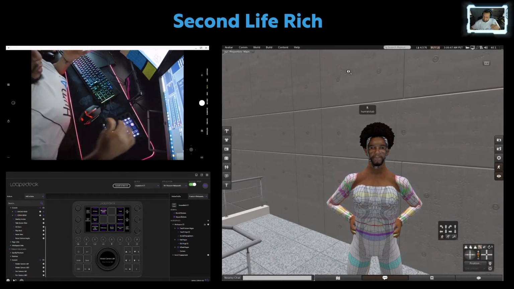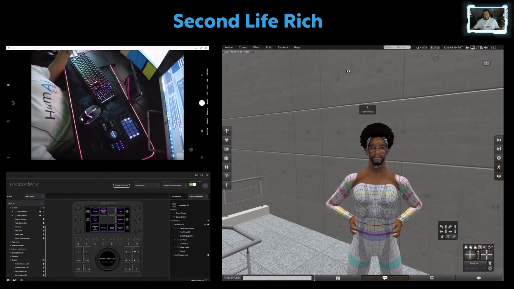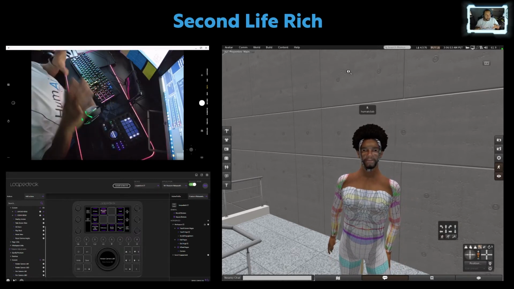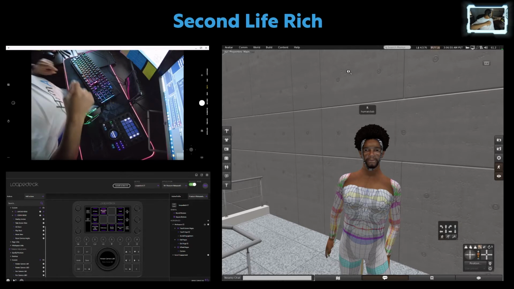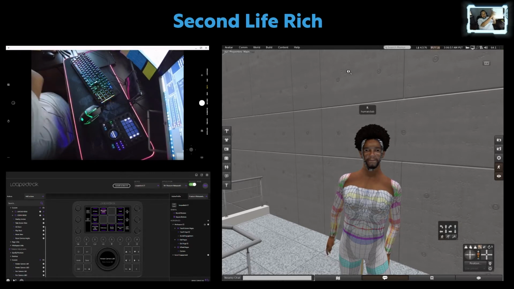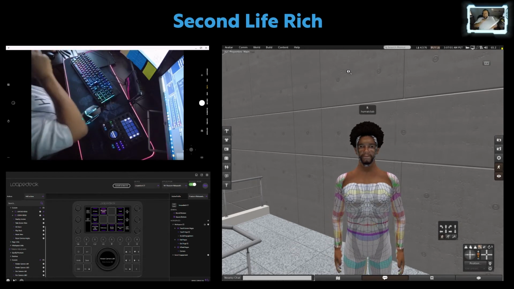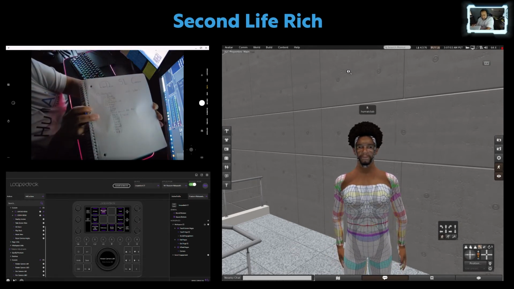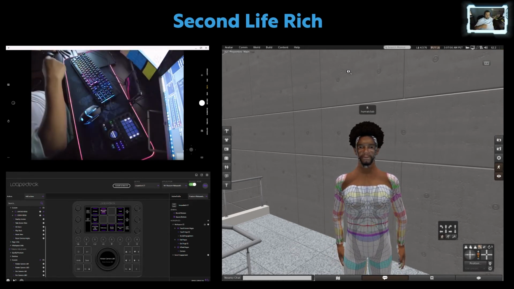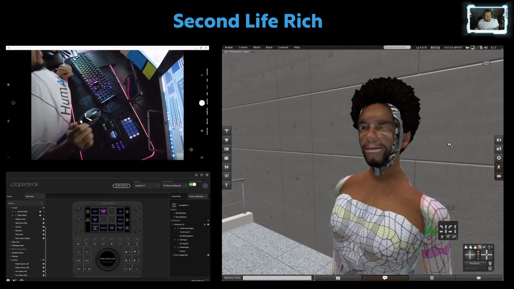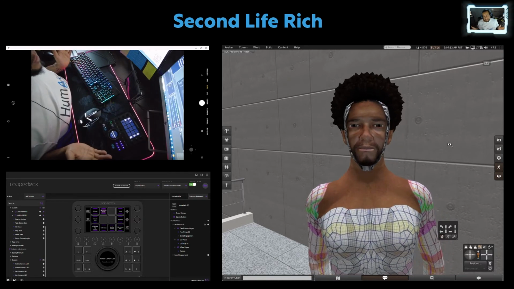So for example, let's imagine, I've got a panel that I'm going to fill up right here with all the gestures that I'm going to use. I've got my list of all the gestures that I want to use right here. You can probably see them better right there. But these are all the gestures that I'm going to use. So when I want to do something like wink, all I got to do is hit a button.